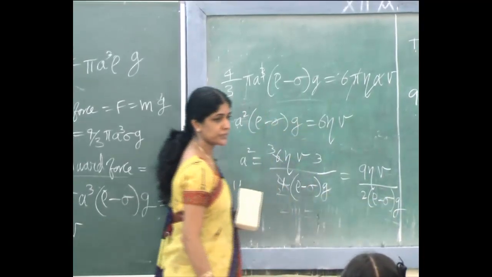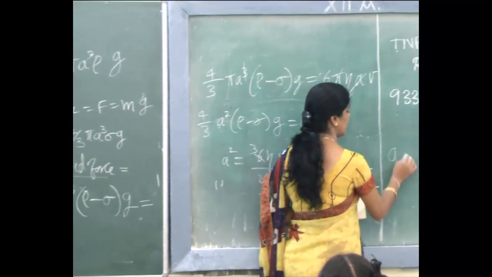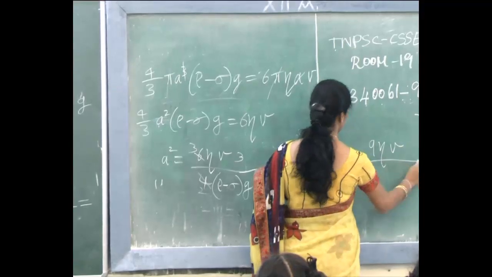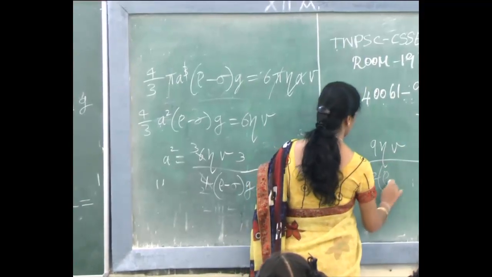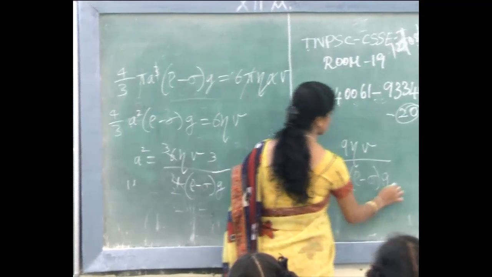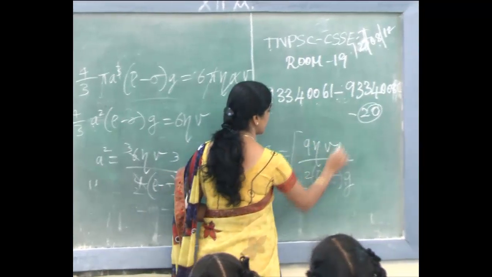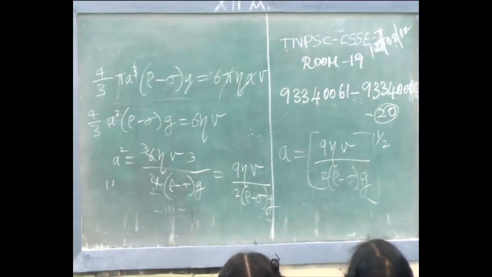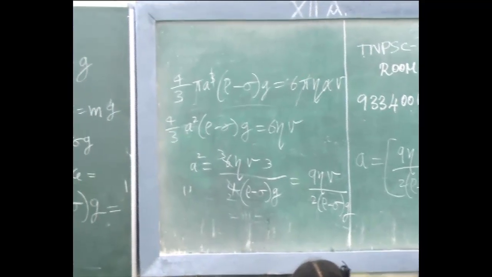What is this? Radius of the oil drop. A equal to 9 eta v by 2 into rho minus sigma, I have to take the square root of this. So square root இப்படி எழுதலாமா? Power whole power 1 by 2. So what is this a? Nothing but the radius of the oil drop.